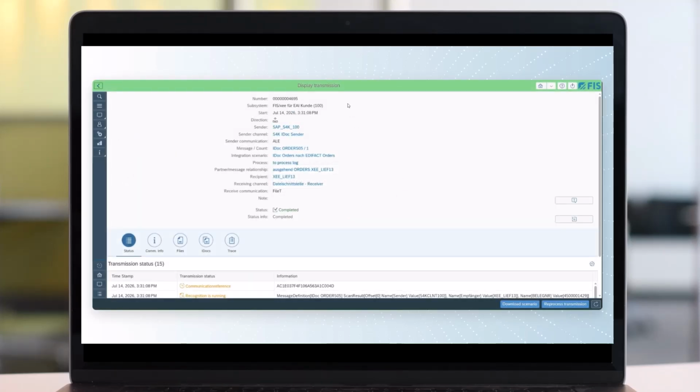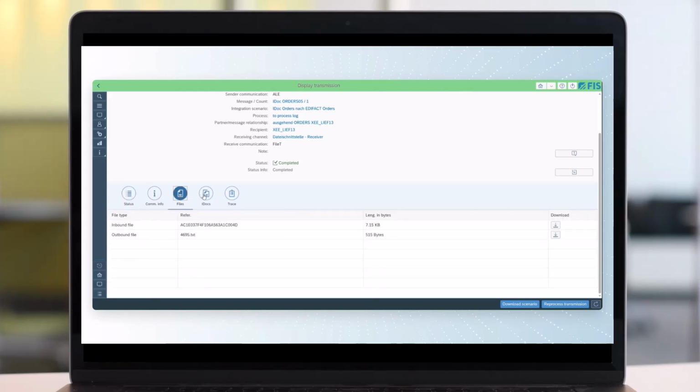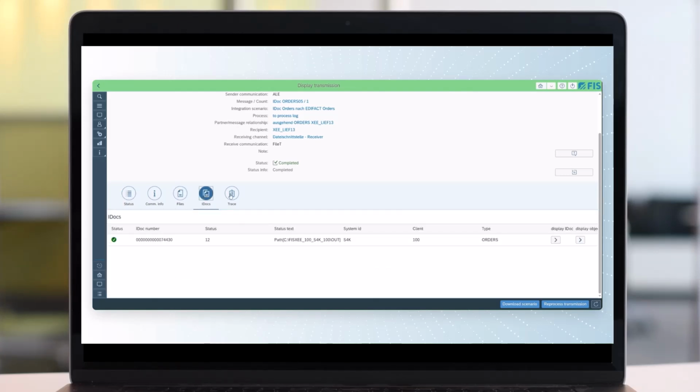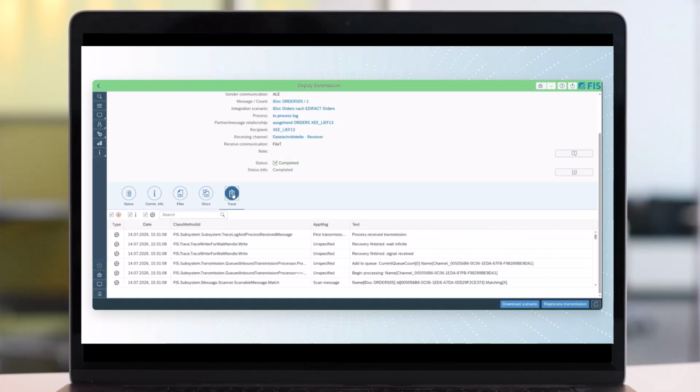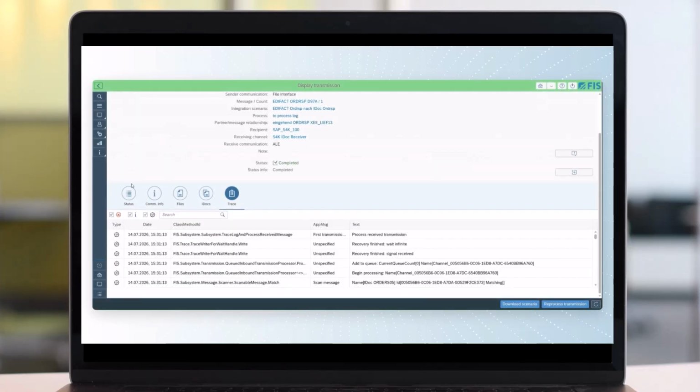The order is converted from SAP into the appropriate format. In this case, an EDI fact, and sent directly to the supplier securely, traceably, and without any manual intervention. All without Volker having to do a thing. Thanks to the tabs in the monitoring system, Volker maintains a clear overview and full control at all times. All relevant information on the document flow is available in one place and can be traced in full.